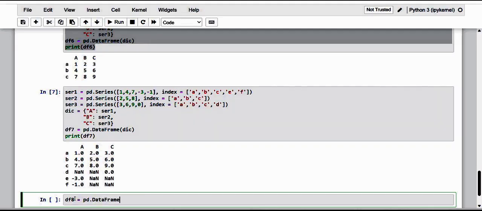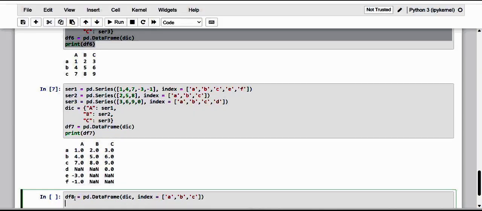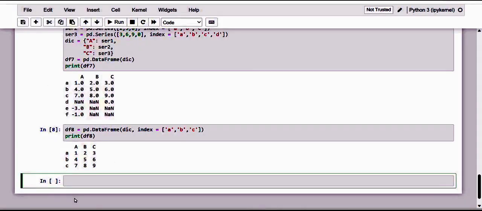So this is my data frame. I'm just going to get it from the dictionary, where I'm just going to specify only the index which are available along this. So here we go. Now let me print this data frame. See here, dear friends.